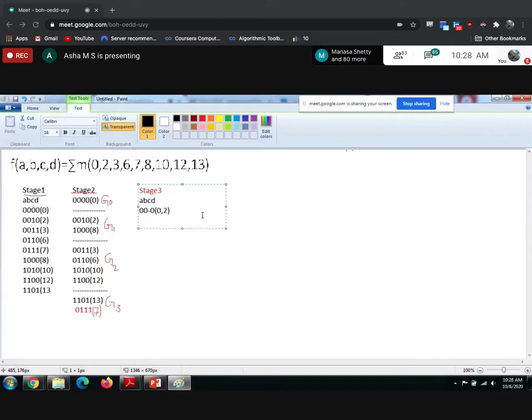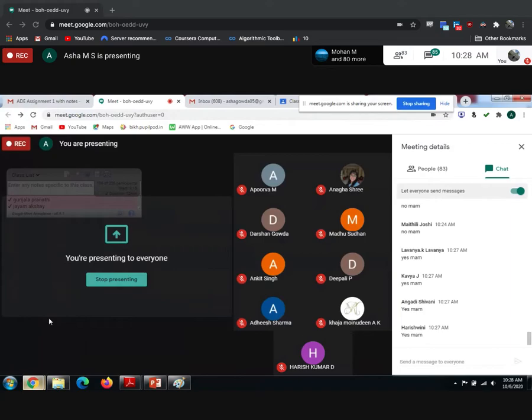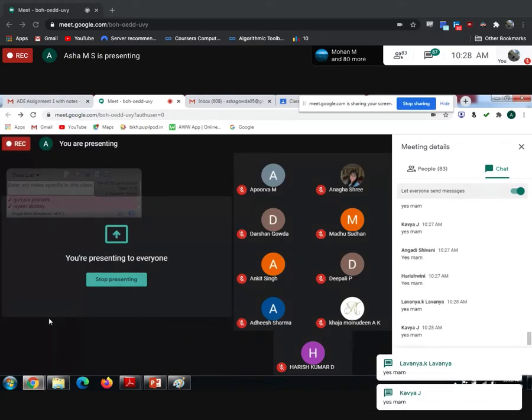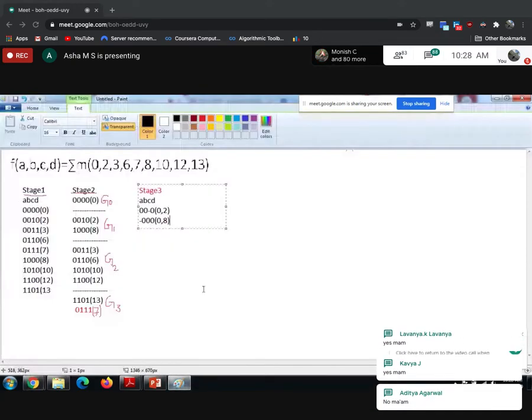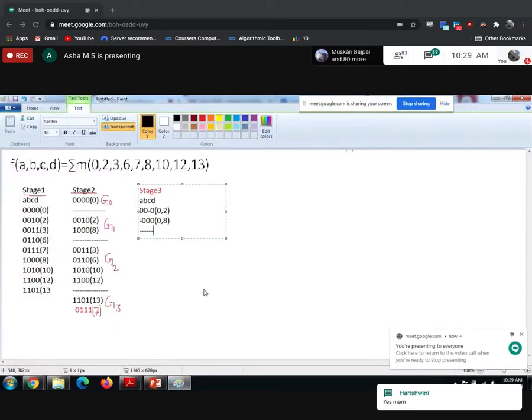Compare 0 with 8. There the bit A is different. Bit A is 0 and bit A is 1, so 0, 1 will get cancelled, and in that place you will get hyphen. The remaining 3 bits are 0 0 0. So what did you compare? You compared 0 with 8. Are you clear? Next, this is the first group done. One grouping is done.